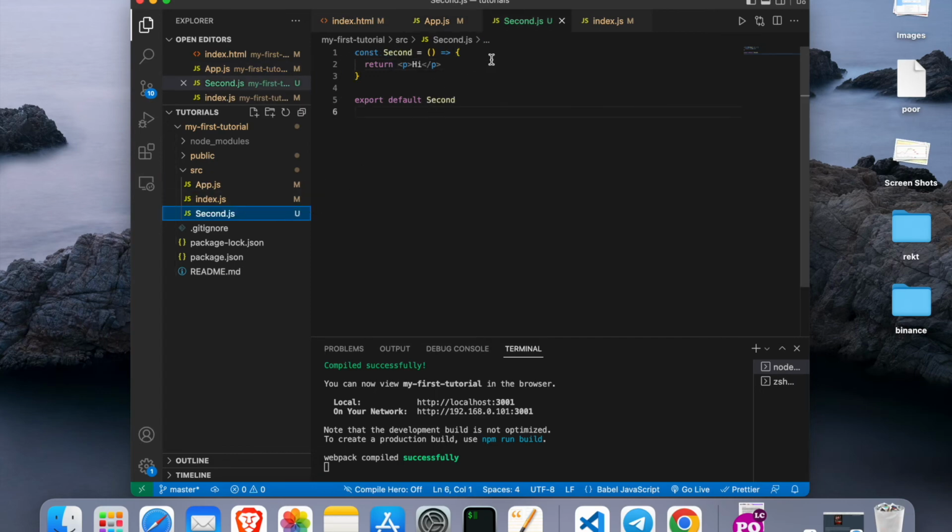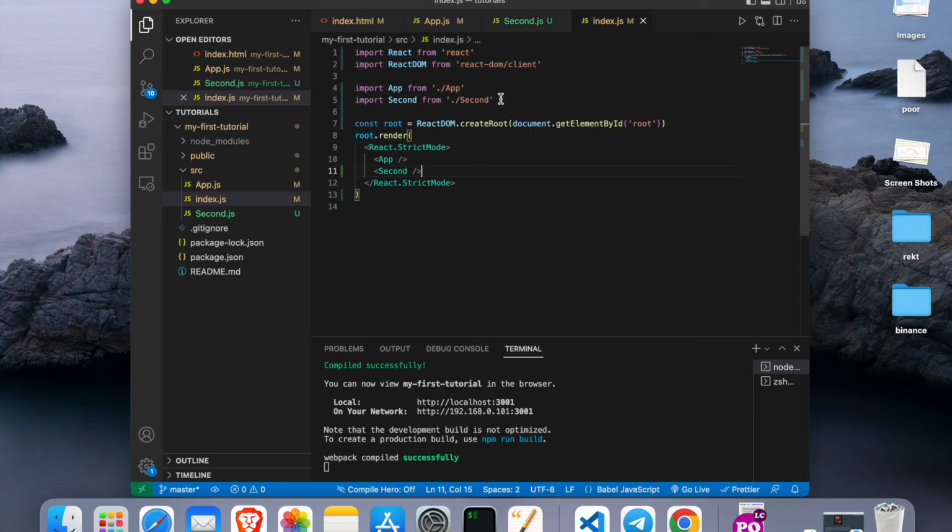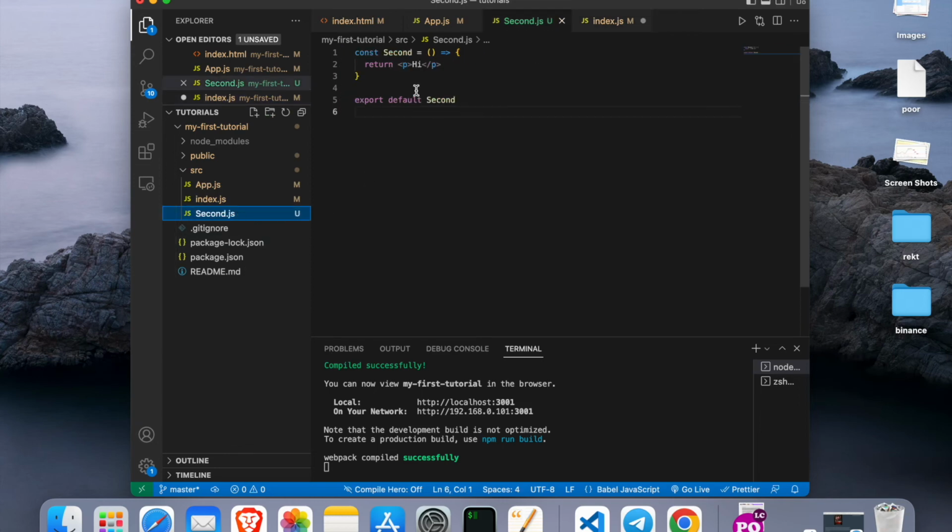So we can come in here, we can delete this import second. Okay, we can delete it from here, we can delete it from here as well, and then we can come in here. All right, so let's add a div. Let's take all this stuff, take it from here, and put it in a div.